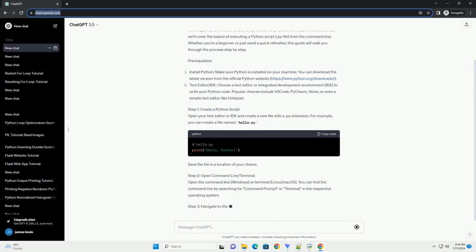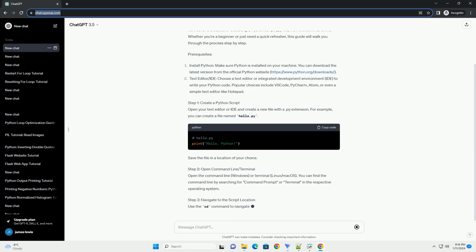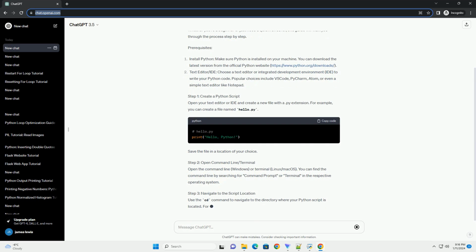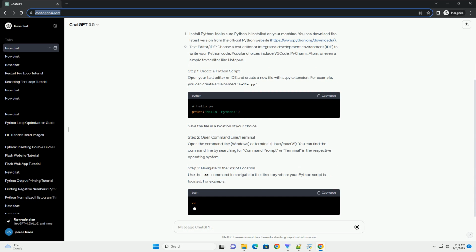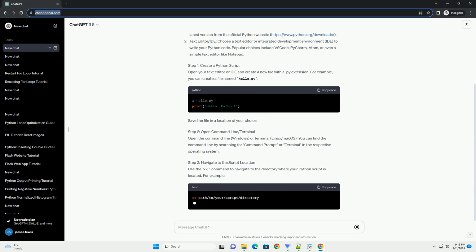Step 2. Open command line/terminal. Open the command line, Windows, or terminal, Linux/Mac OS. You can find the command line by searching for command prompt or terminal in the respective operating system. Step 3. Navigate to the script location. Use the cd command to navigate to the directory where your Python script is located. For example,